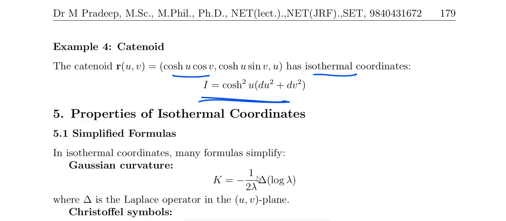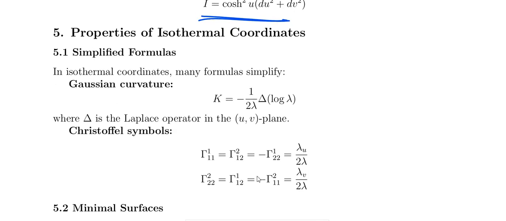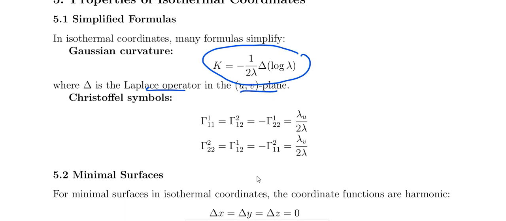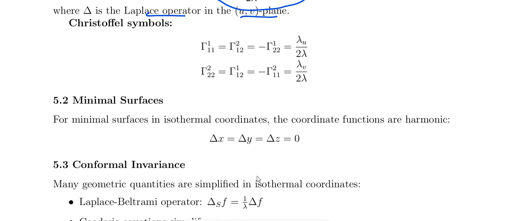And the properties of the isothermal coordinates, that means isometric lines. In isothermal coordinates many formulas are simplified, that is Gaussian curvature equals minus 1 by 2 lambda times delta of log lambda, where delta is the Laplace operator in this place, that is dou square by dou u square plus dou square by dou v square in the u comma v plane. And leave the Christoffel symbols, that is not needed. Okay, that is the expression.